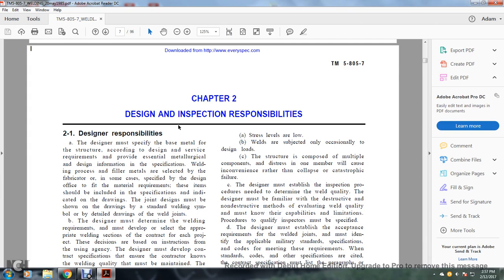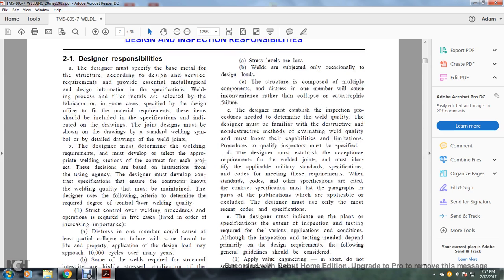design information. The specification, welding process, and filler metals are selected by the fabricator, or in some cases specified by the design office, to fit the material requirements. These items should be included with the specification indication on the drawing. Joint design must be shown on the drawings by standard welding symbols, detailed drawings, and welded joints.